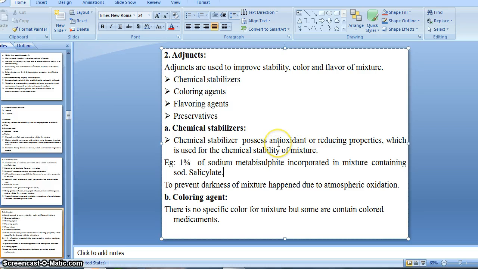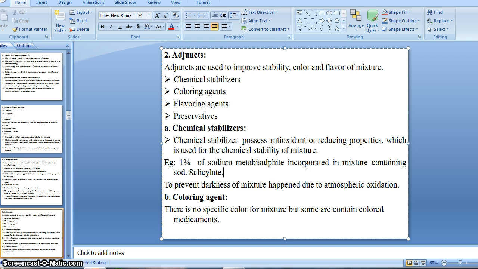So it is very necessary to add a stabilizer, working as an antioxidant to prevent the oxidation, to prevent darkness of mixture that happens due to atmospheric oxidation. If this sodium salicylate does not contain any stabilizer, that is sodium metabisulfate, then there is a chance of darkness due to atmospheric oxidation.